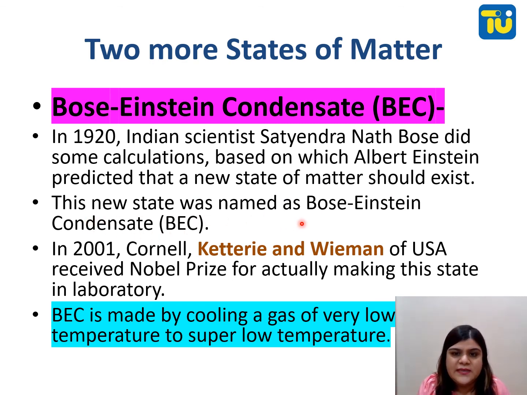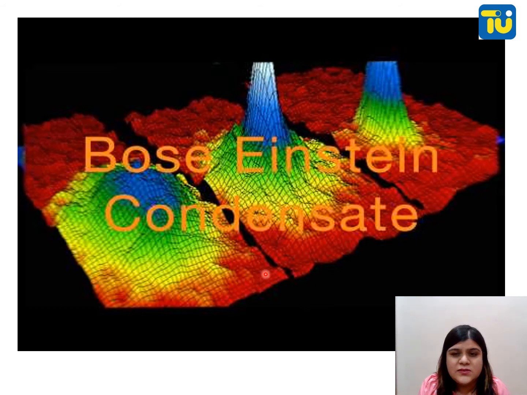This new state was named Bose-Einstein condensate. In 2001, Cornell, Ketterle and Wieman of USA received the Nobel Prize for actually making this state in the lab. BEC is made by cooling a gas of very low density to super low temperature. So this is how Bose-Einstein condensate looks.